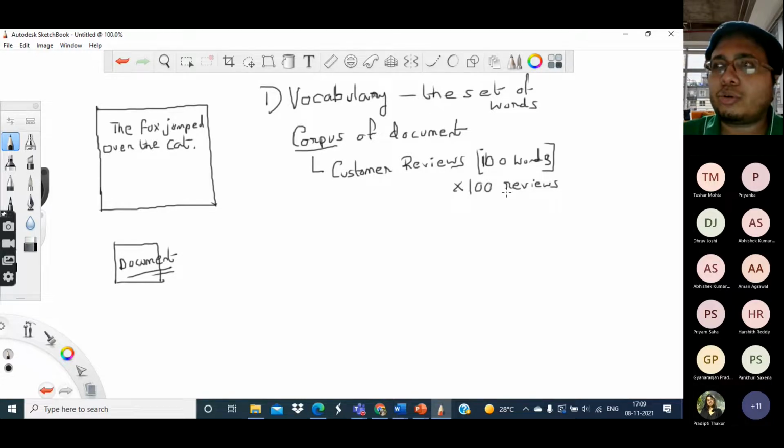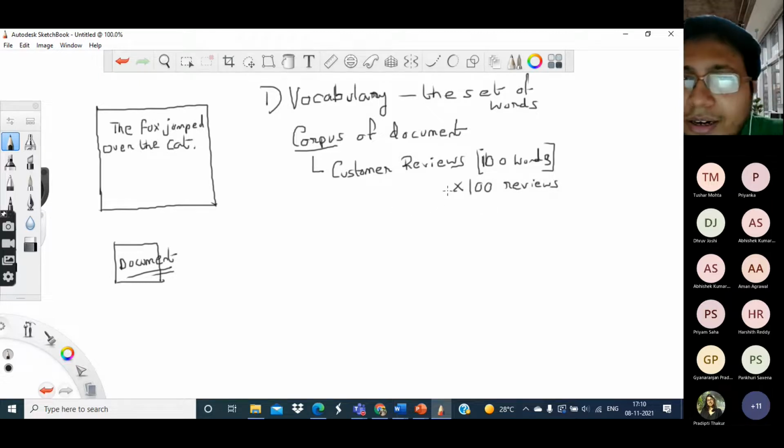And this is especially true about the words which are of common interest. For example, if it is a customer review of a camera, then different aspects of the camera should be featuring in most of the reviews, because when a person writes a review about the camera, they will probably make some remarks about the different parts of the camera, about its battery life, about its picture quality, about its cost, and all those kinds of things. So there are certain words which will appear repeatedly in all these documents.